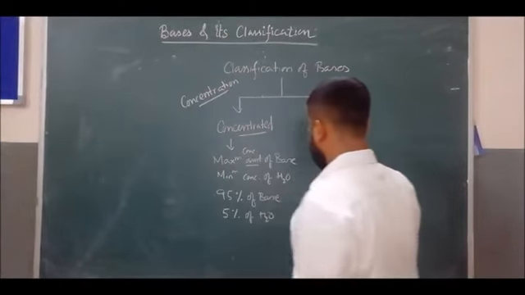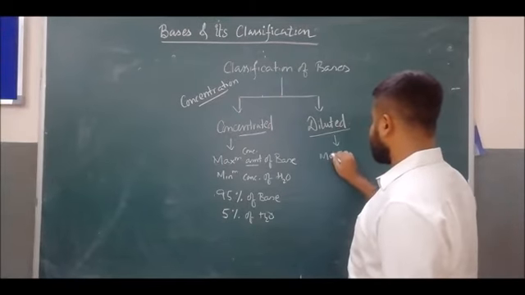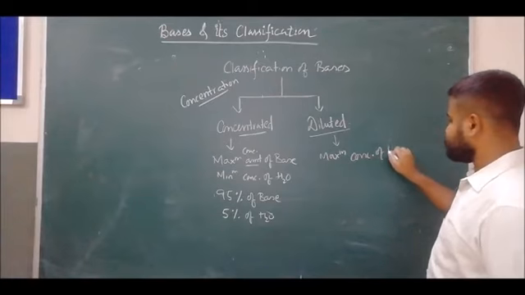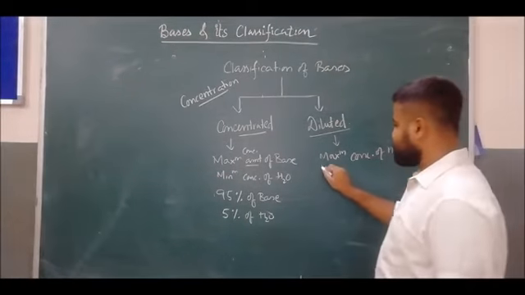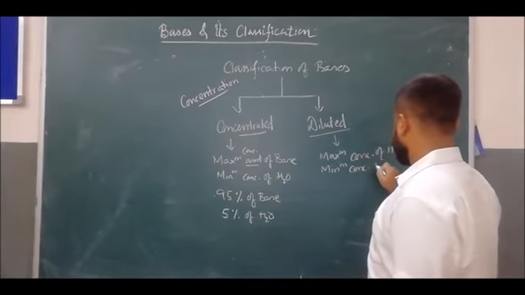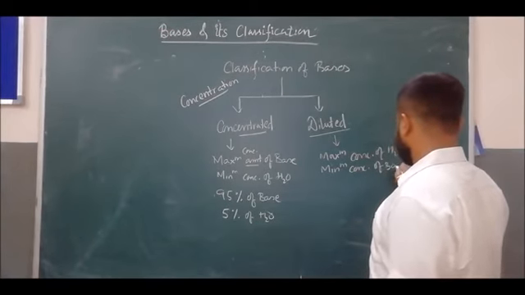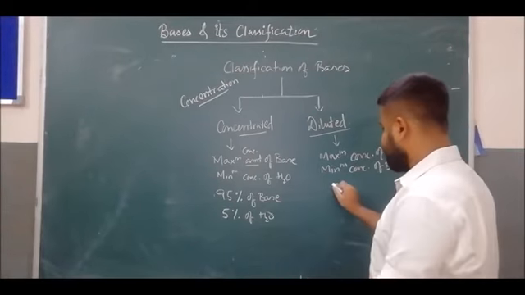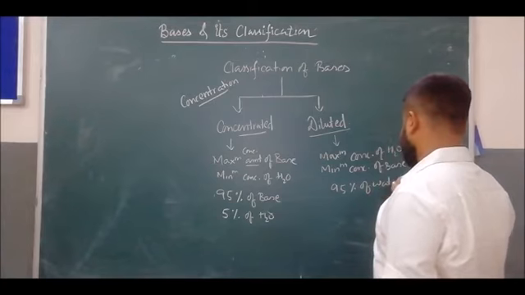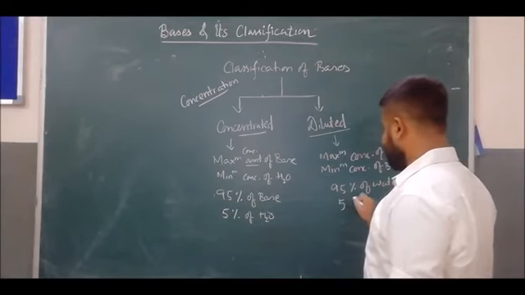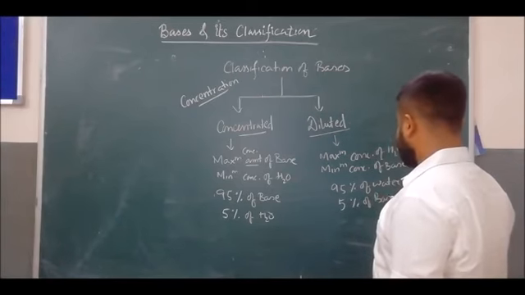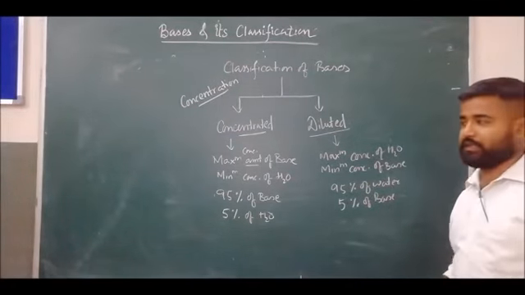Similarly, in the case of a diluted base, there is maximum concentration of water and minimum concentration of base, just the reverse: 95% water and only 5% base.